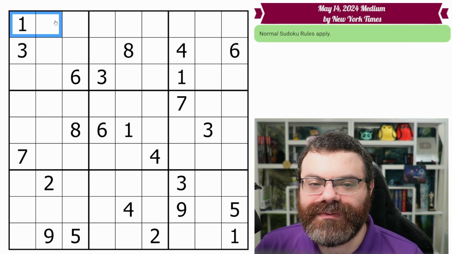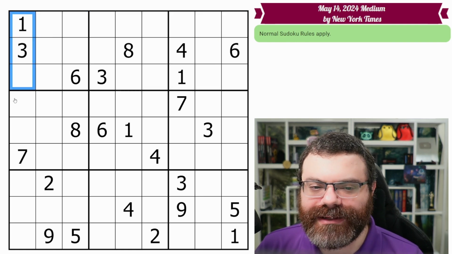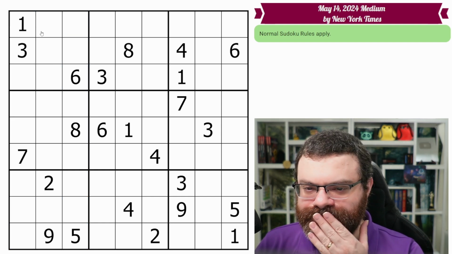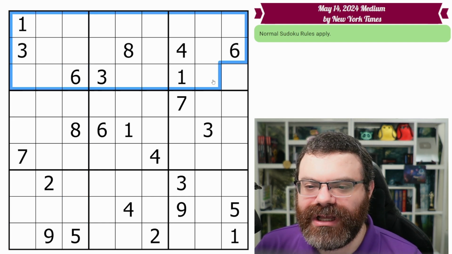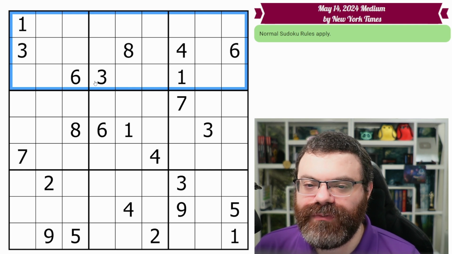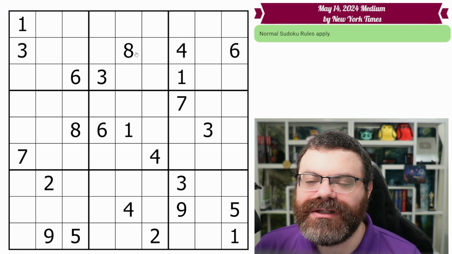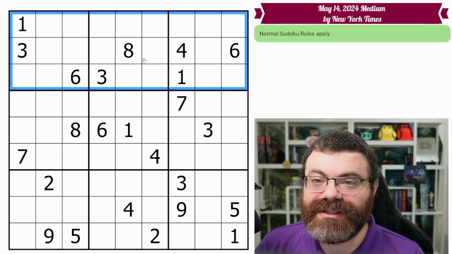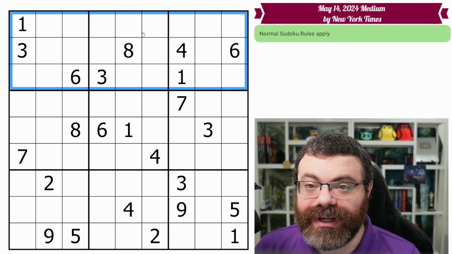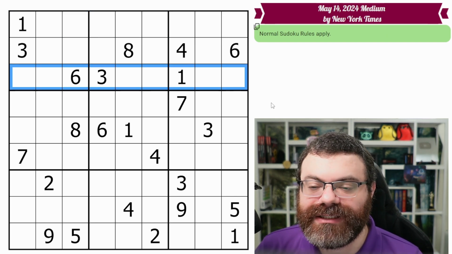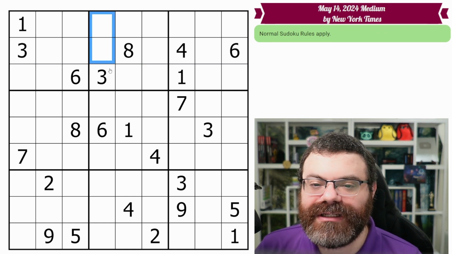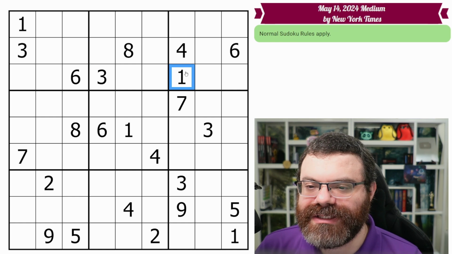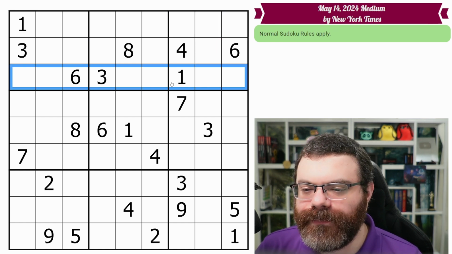Okay, so next we're going to talk about bands and stacks. That's just a row of boxes or a column of boxes, respectively. Now think about a band for a second. It is made up of 3 rows and 3 boxes. So how many of each digit appears in the band? Like how many ones would we expect in the band? And the answer is 3, because there are 3 rows and each row has a single 1 in it. There are also 3 boxes and each box has a single 1 in it. That doesn't mean there's 6, there's 3, they share them, right? Like this one is both in this box and in this row.